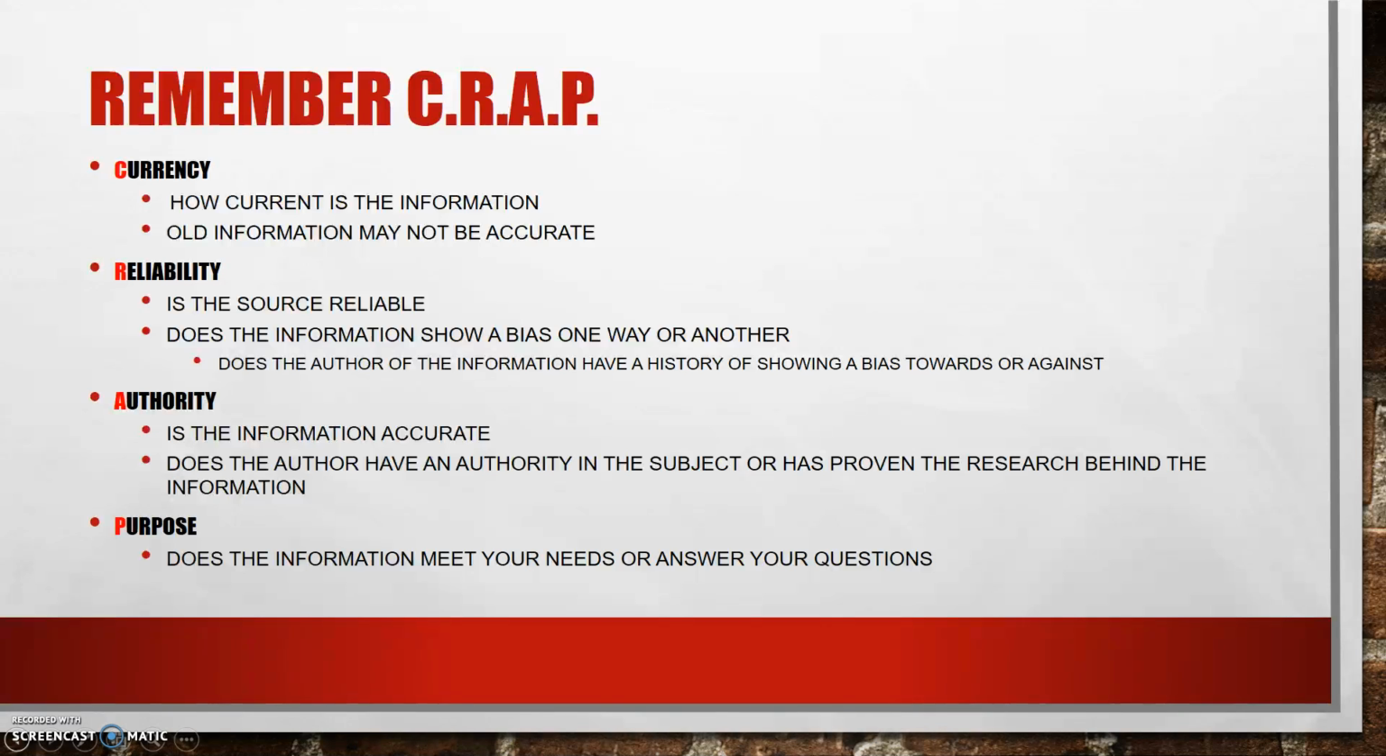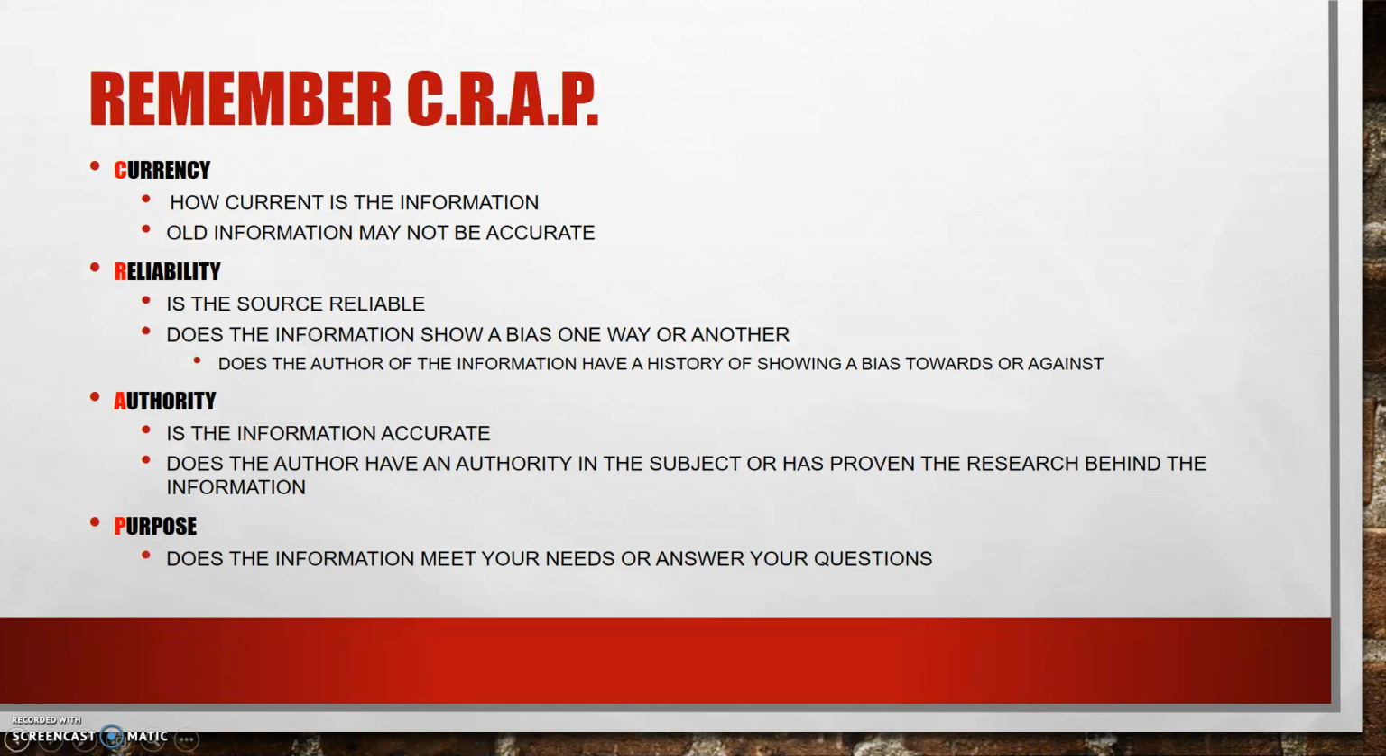When using a database, Google, or any other resource to find information, it will help if you remember this acronym. You're looking for currency. How current is the information? Because old information may not be accurate. Reliability. Is the source reliable, or does the information show a bias one way or the other?